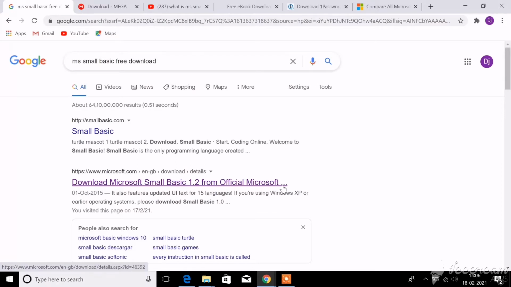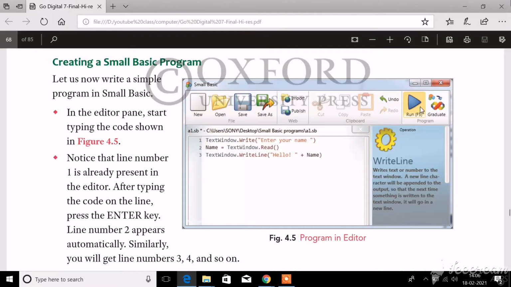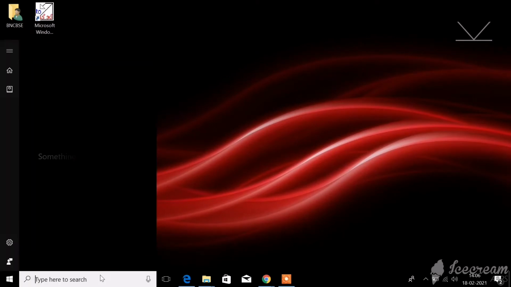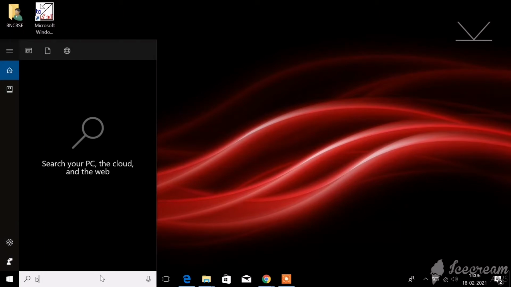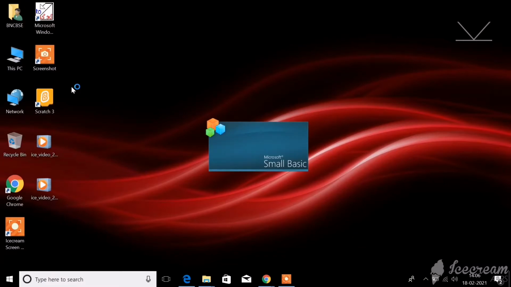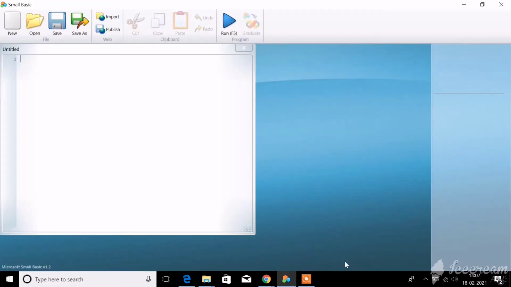After installing, your MS Small Basic will appear as an icon on your desktop screen. Even if it doesn't appear, you can go to the search box and type basic. If you type it, you can see a Microsoft Small Basic app here. When you double click this, your Small Basic opens. So this is your Small Basic application.